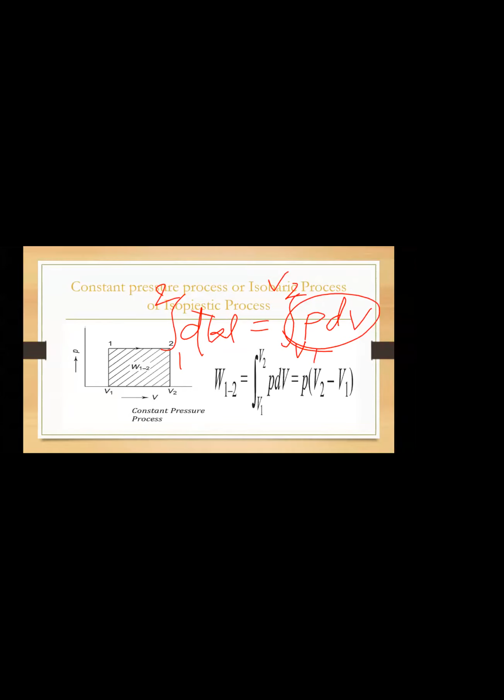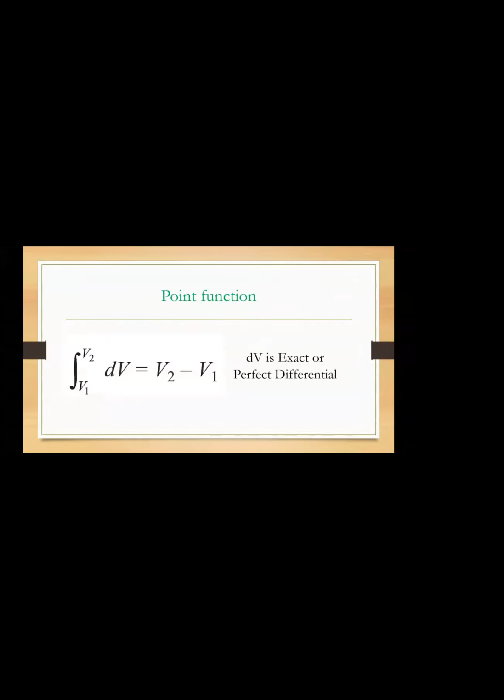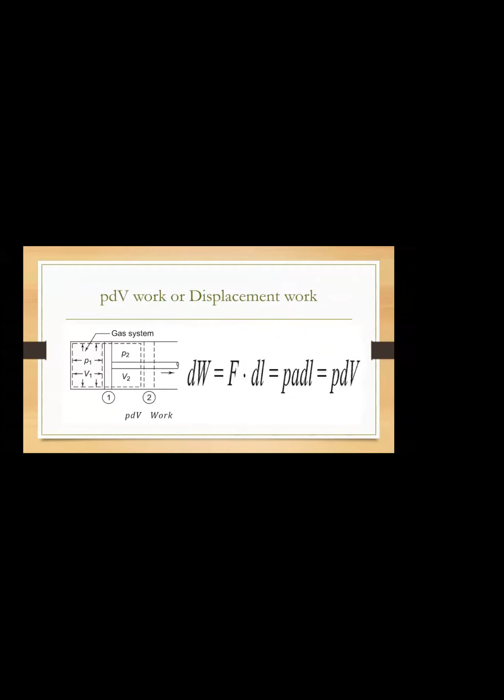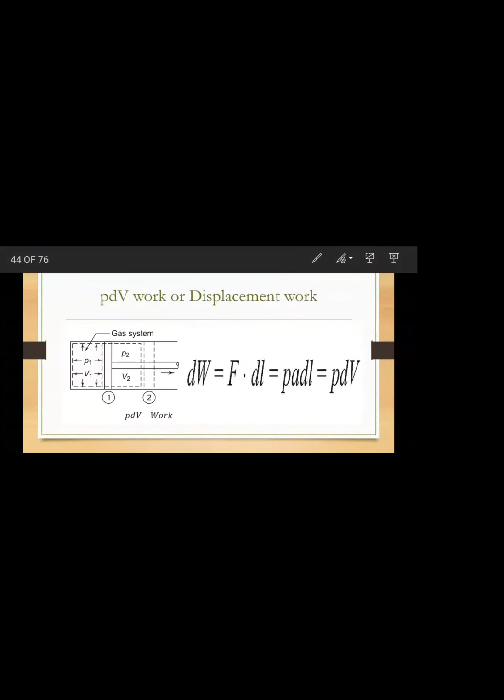In the previous class we got PdV for the work done from 1 to 2. What is work done actually? Force into displacement, correct? So here you can replace force by pressure, since pressure is equal to force by area.